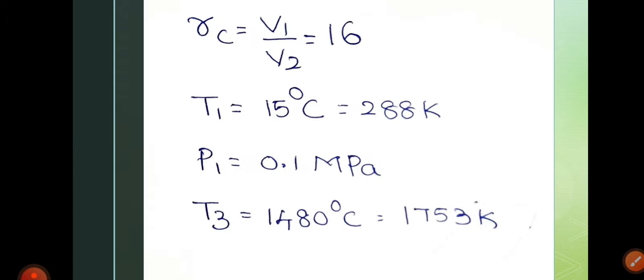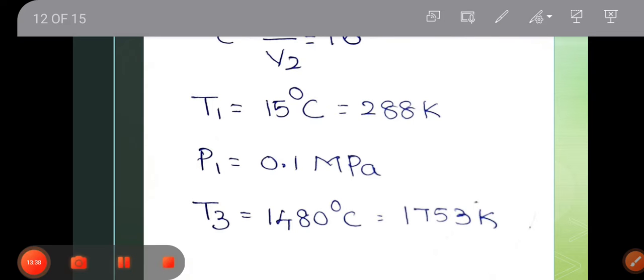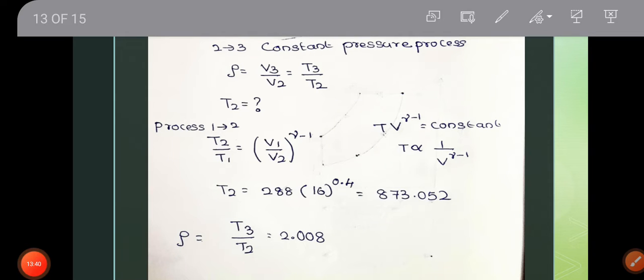Compression ratio is the cylinder volume to the clearance volume. We write the value as 16, and gamma, the adiabatic index, as 1.4. So the value of T2 is going to be 873.502 Kelvin.